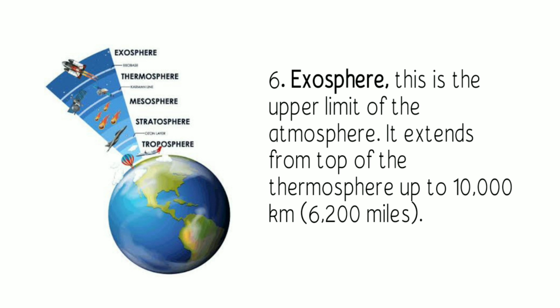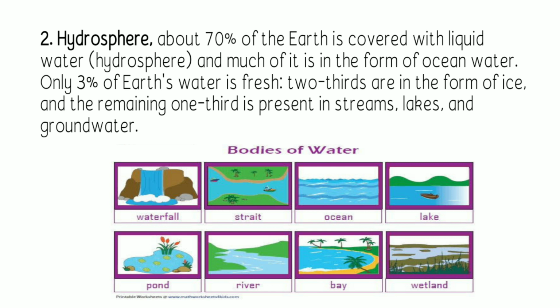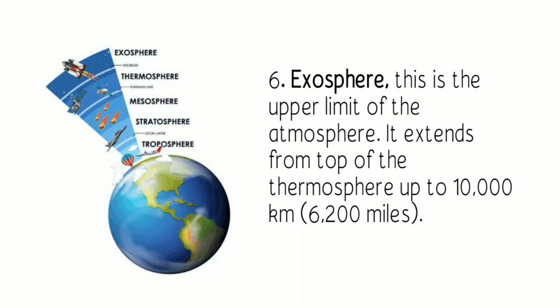To sum up the layers of the atmosphere, we have the troposphere, the lowest layer, wherein weather can occur and airplanes can fly peacefully. Next is the stratosphere, where the ozone layer is located. The mesosphere, the coldest layer of the atmosphere, wherein meteors burn up. Next is the thermosphere.